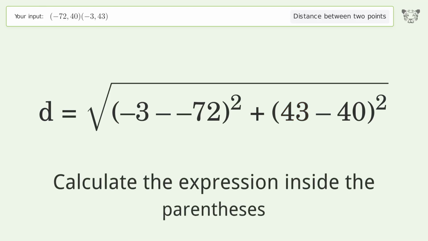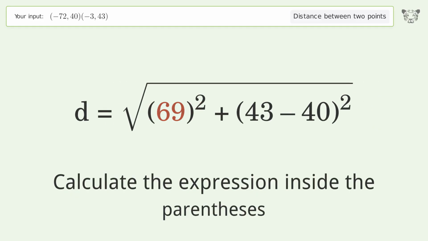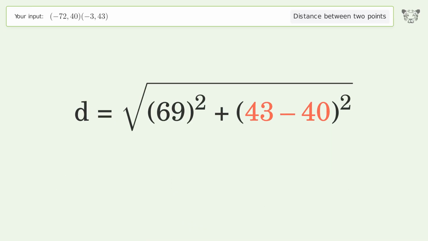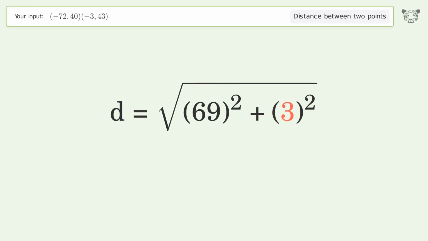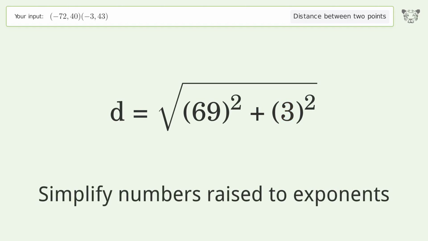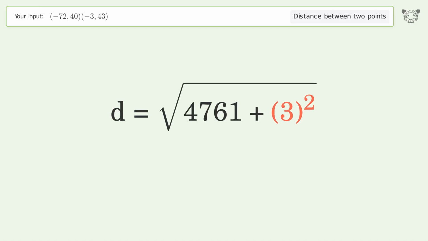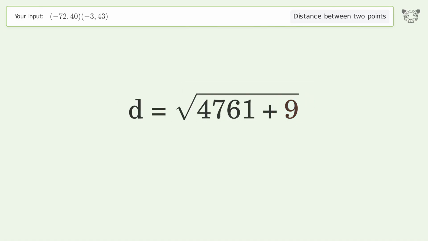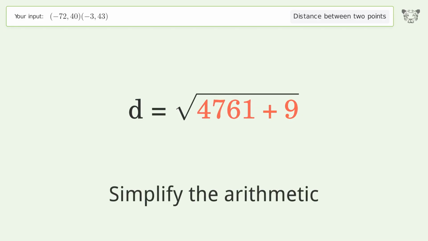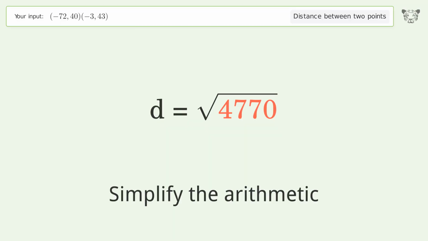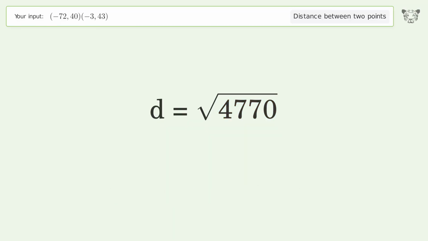Calculate the expression inside the parentheses. Simplify numbers raised to exponents. Simplify the arithmetic. And so the distance between the 2 points is the square root of 4,770 or 69.065.